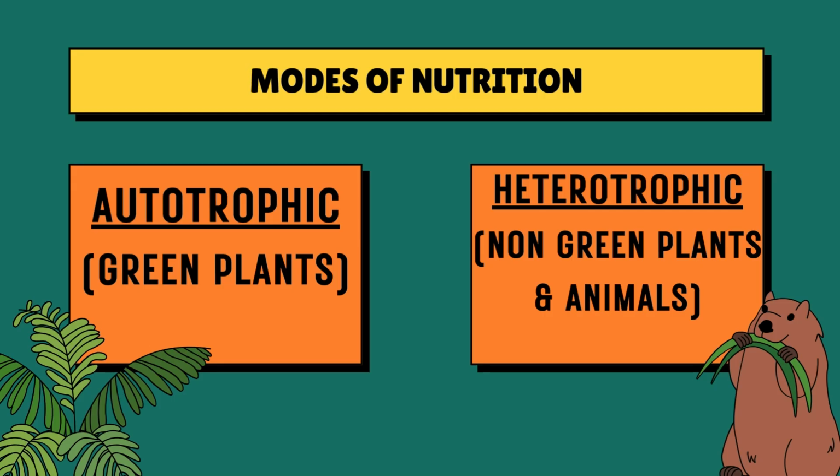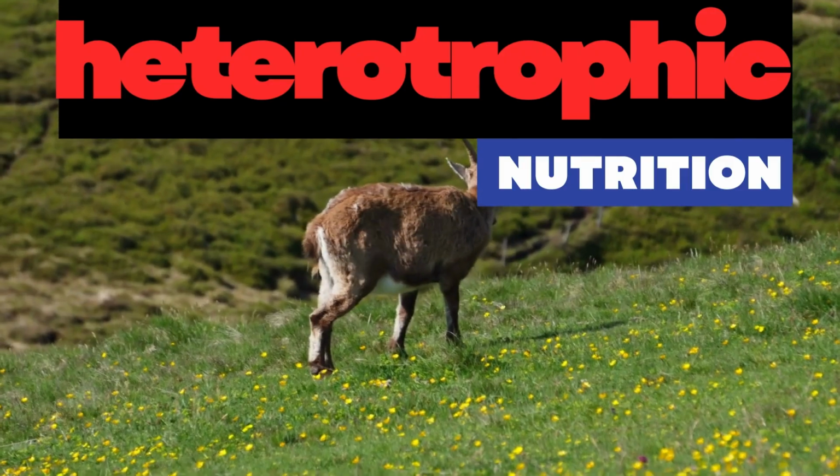autotrophic nutrition. So what is autotrophic nutrition? This is where organisms make their own food through a process known as photosynthesis. Another one, the other mode of nutrition is heterotrophic nutrition, and we say in this mode of nutrition, organisms cannot make their own food. So for the heterotrophic nutrition, the organism depend on already made food. So today I want us to focus more on the heterotrophic nutrition.